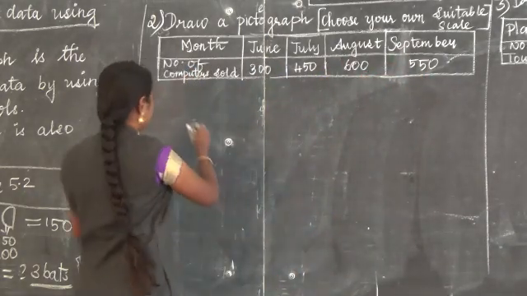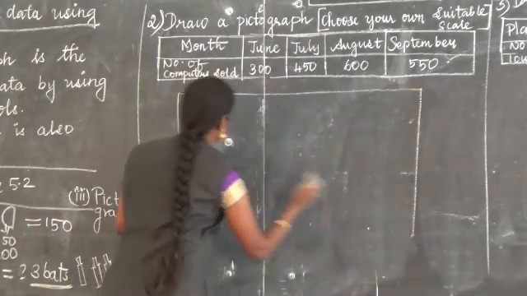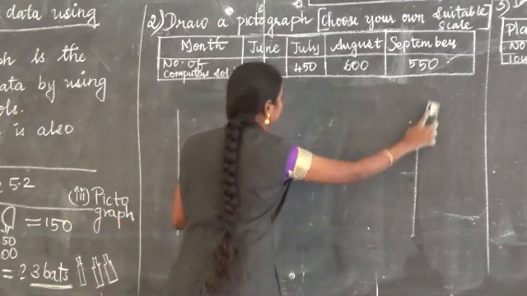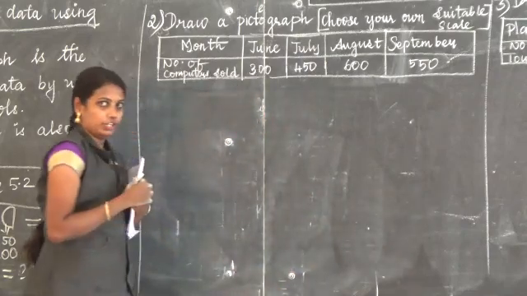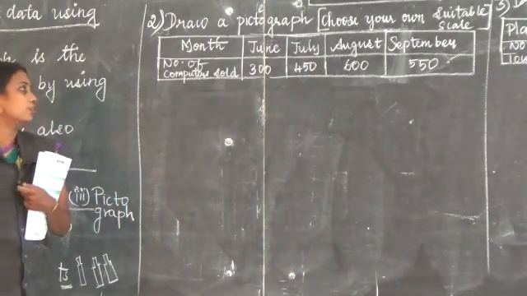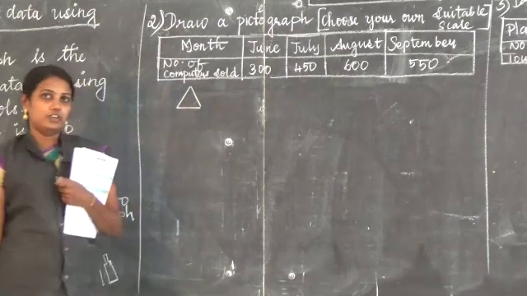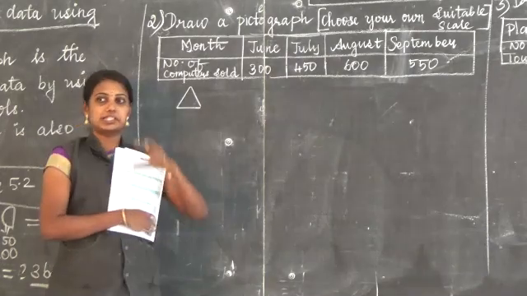So now we are going for the table. Before that, we have to decide which pictures we are going to use. It's your wish. I am selecting the triangle. Now we have to fix a scale.